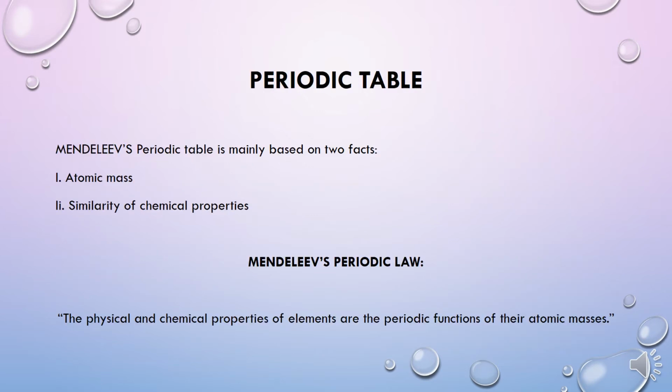So what is the periodic table according to Mendeleev? Mendeleev's periodic table is mainly based on two facts. The first one is atomic mass and the second one is similarity of chemical properties. So Mendeleev's periodic law is stated as: the physical and chemical properties of elements are the periodic function of their atomic masses.